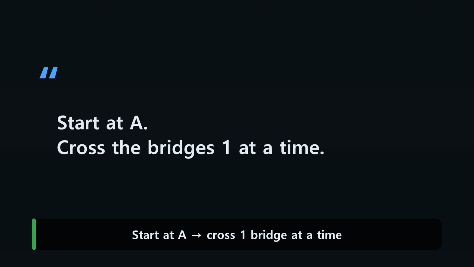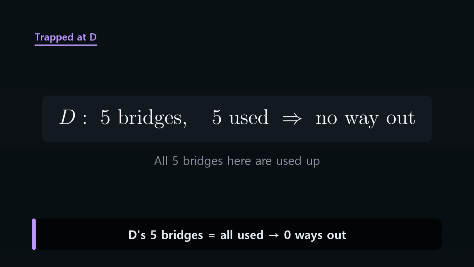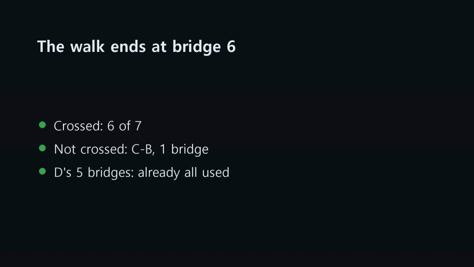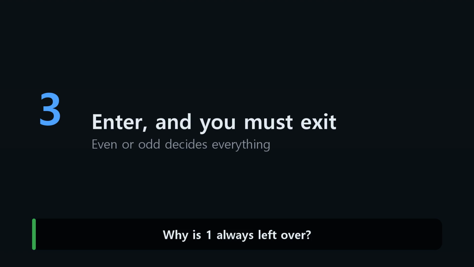Start at A and cross the bridges one at a time. The first 6 go smoothly, but that 6th crossing leaves you standing on the central island, D. All 5 bridges at D are already used up. There's no way out. And one bridge, the one linking C and B, is left stranded, never crossed. Change the order and try again, and one is always left behind. It wasn't bad luck. Dig into why, and a startlingly simple rule comes into view.